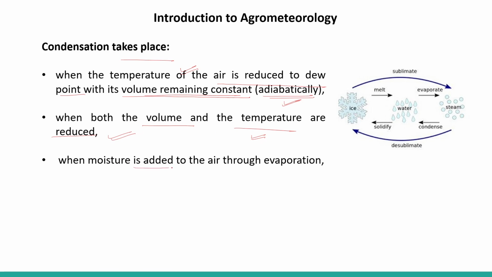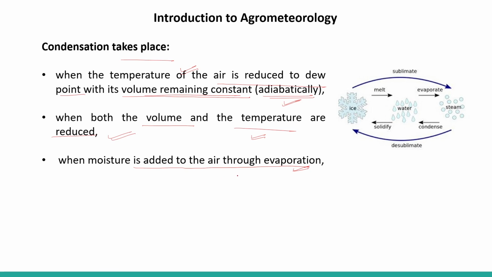When moisture is added to the air through evaporation, what happens? Evaporation means droplets of water or water vapor rise up because they are lighter and heated, and when they reach up, they become cool.